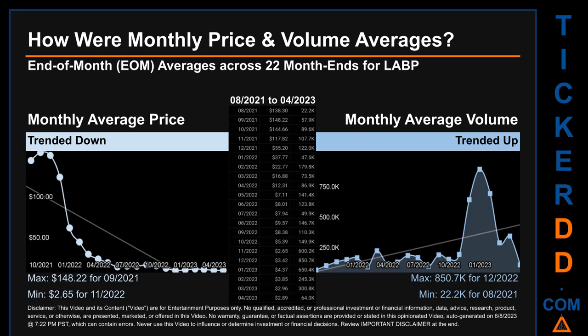The maximum end-of-month average price was $148.22 for 09/2021 while the minimum was $2.65 for 11/2020. Looking at volume, 12/2020 and 08/2021 respectively saw the highest and lowest monthly average volume at 850.7 thousand and 22.2 thousand.